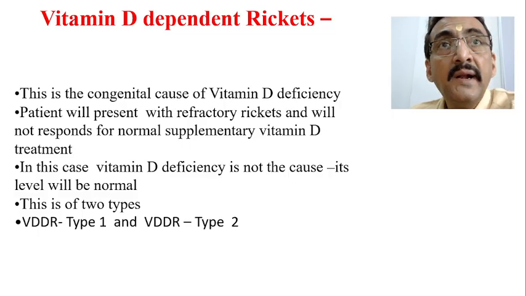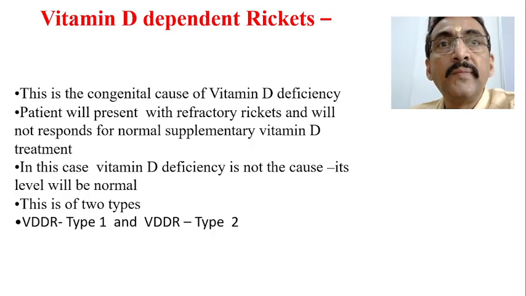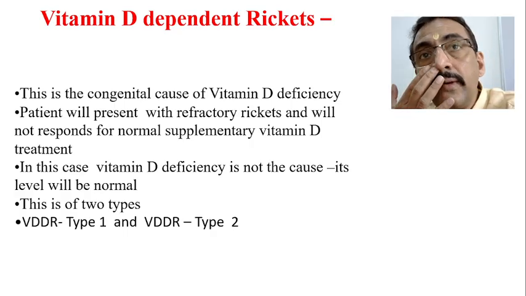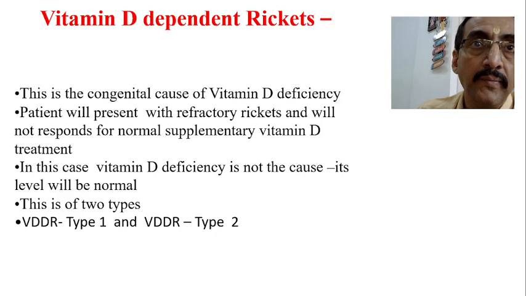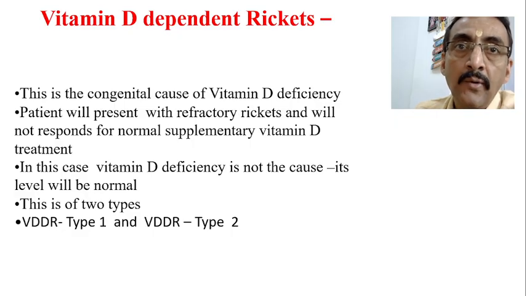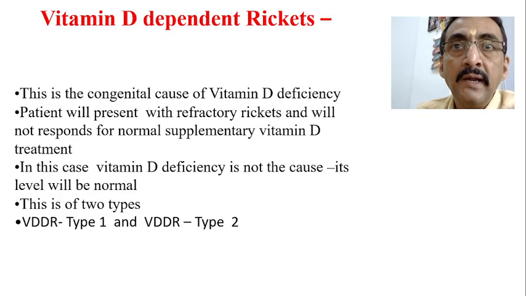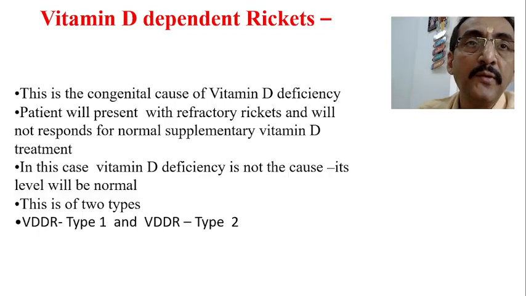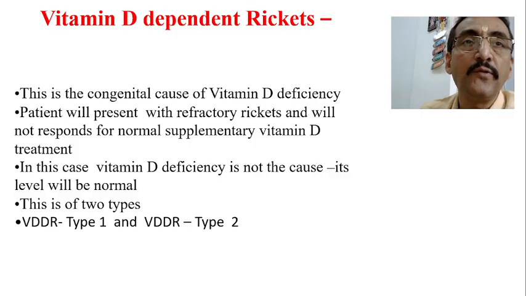But vitamin D dependent rickets means, dependent means whatever amount of dietary supplementation you give, it will only be converted into the storage form and it is not converted into the active form. We know that the active form of vitamin D is very important ultimately for the absorption of calcium. Although there is a lot of vitamin D in the body, its conversion from the storage form to the active form is affected.